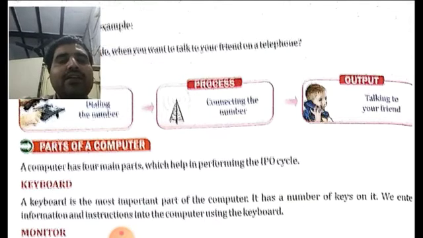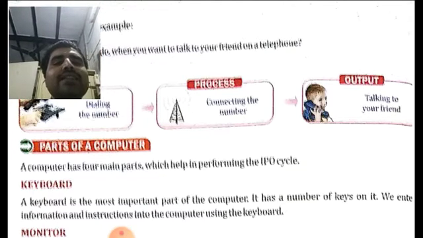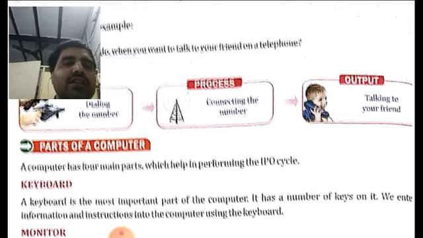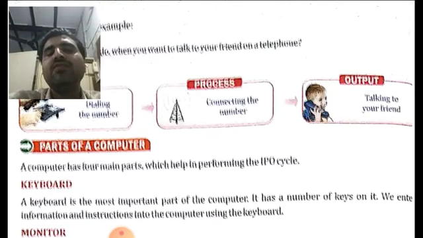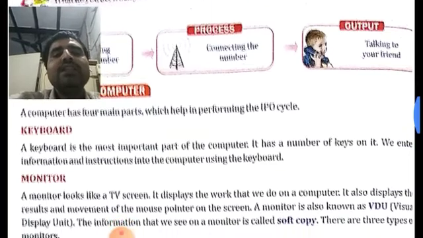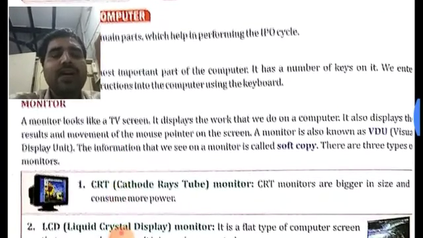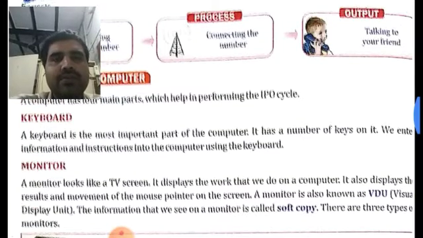Like you may be asked, a computer has dash main parts which help in performing the IPO cycle. What will you write there? The correct answer will be 4. Then keyboard, monitor. Keyboard and monitor are different types of parts, important parts of a computer.